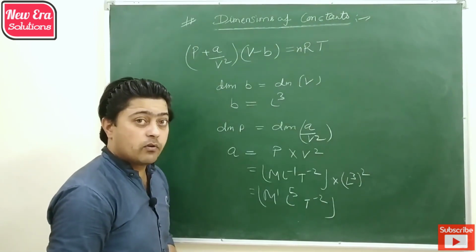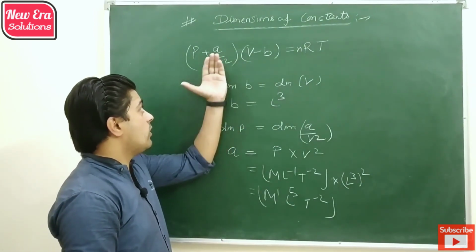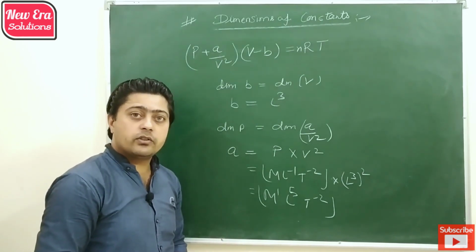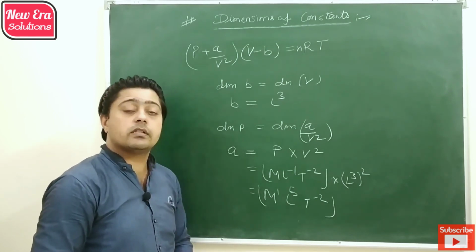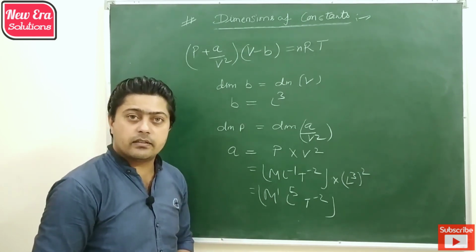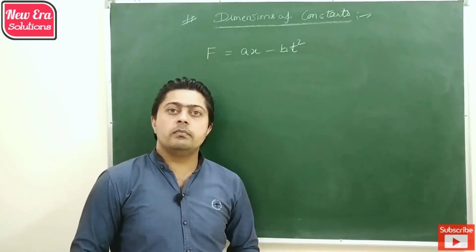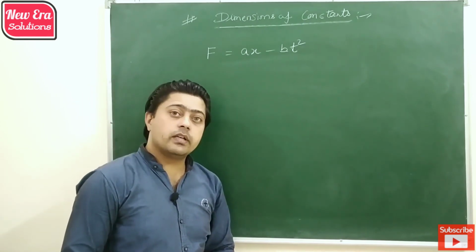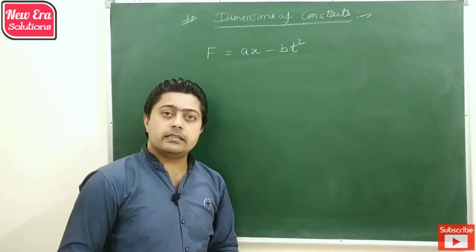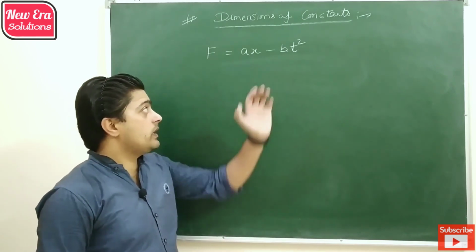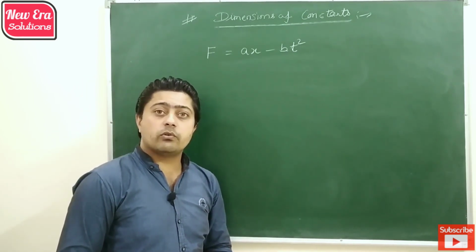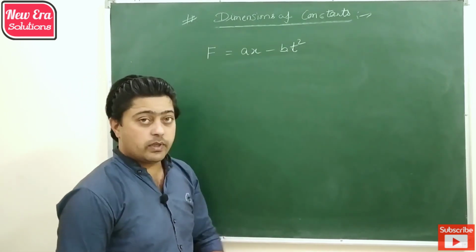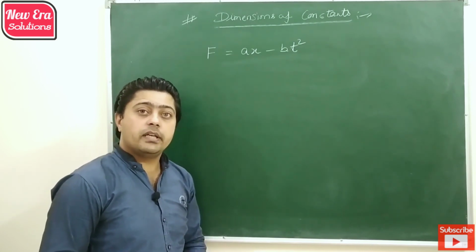So by using principle of homogeneity, we can find the dimension of a constant without using the complete formula, and we can just use a particular section in which some quantities are added or subtracted. Let's take one more type of problem in which force is equal to Ax minus Bt square, where F is force, X is distance and T is time, and A and B are the constants whose dimension we are going to find. So if we focus on the term Ax minus Bt square, they are subtracting from each other,